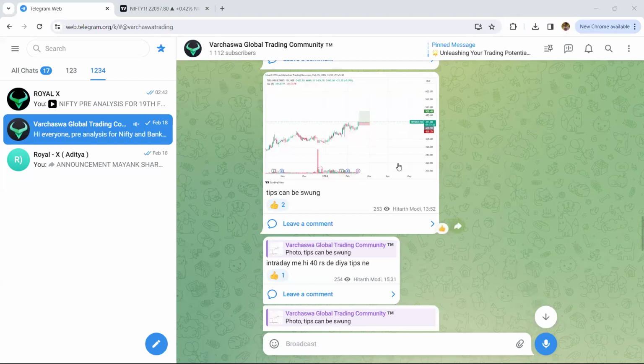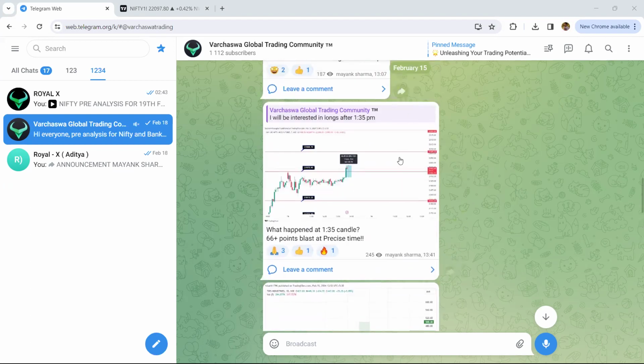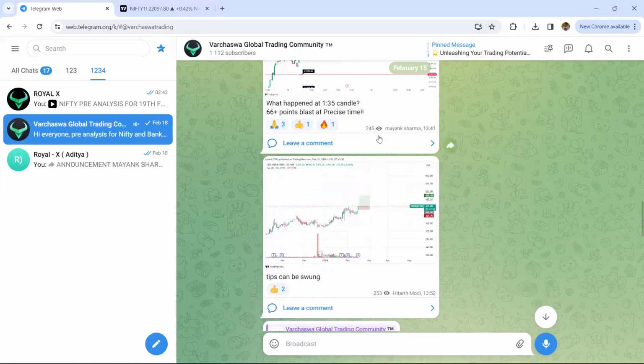And yes, if you see, we shared the stock 152 on 15th Feb, and eventually if you see how it just shot up right away, this is on the same particular day. By the end of the day, it just shot up right away.